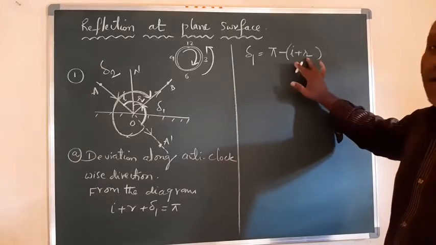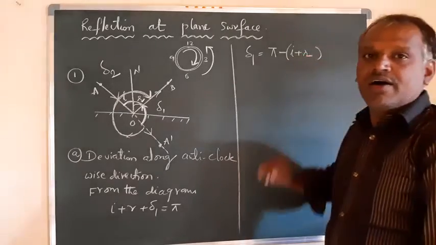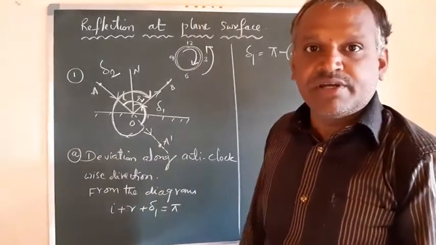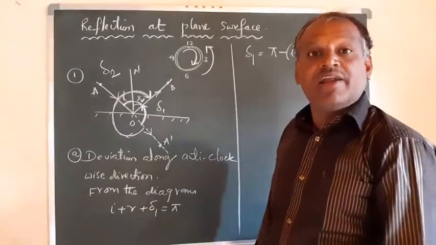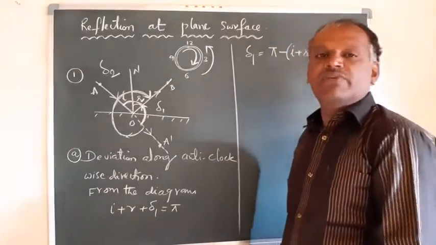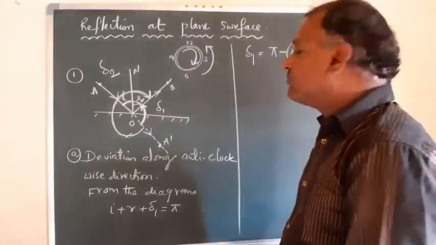But what are I and R? I and R are the incident angle and the reflected angle. But what is the relation between these? They are equal. I already said in the laws of reflection, I is equal to R. So the angle of incidence and the reflected angle are equal for any reflection.